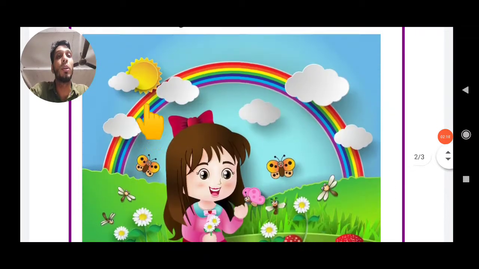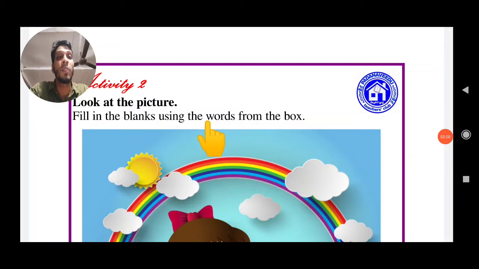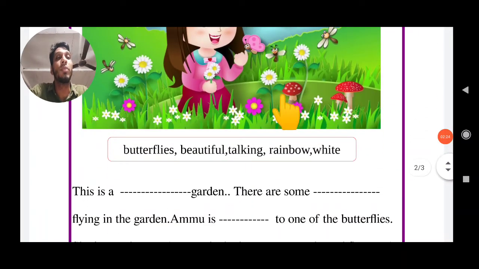Where will you get the words? The words are from the box. You look there. Here is a box. In the box there are many words. Which words are there? Butterfly, beautiful, talking, rainbow, white. There are many words. You select the proper words in the box and write them in the blanks.